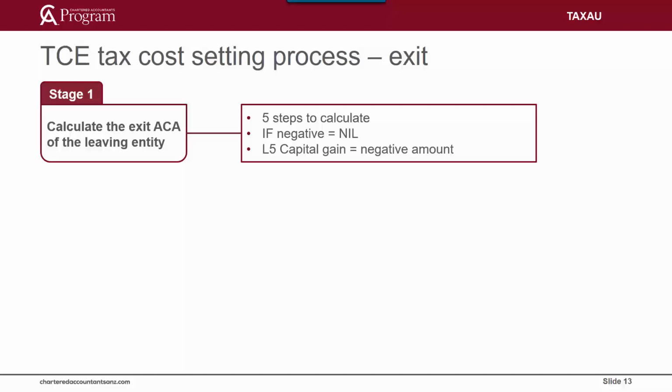As a consequence, it does not matter whether the head company disposes of those assets or the shares in the leaving entity for income tax purposes. There are 5 steps in the exit ACA calculation. Where the amount after step 4 is negative, the exit ACA is deemed to be nil, and the negative amount is treated as a capital gain under CGT event L5.